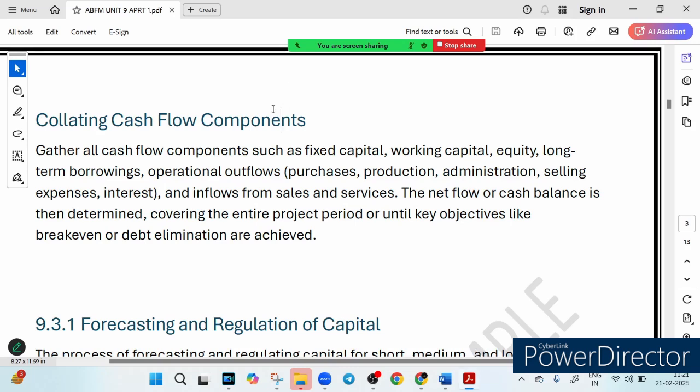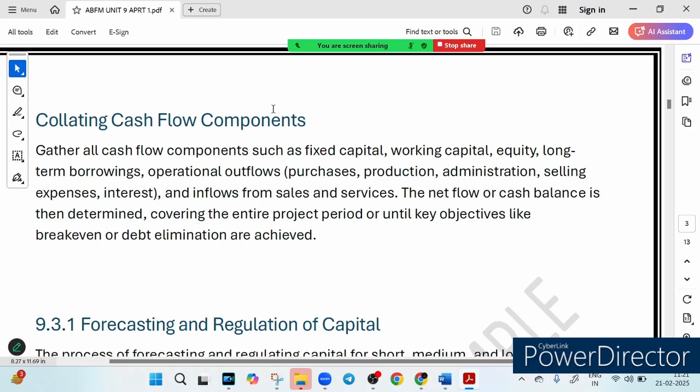So again, imagine you have a business and you have got money coming in from sales. Your product is being sold and you have got your money coming in, but at the same time you are spending on raw materials, salaries, rent, loan repayment. But how do you make sure your cash does not dry up before you even break even? How will you know? This is where cash flow management comes into the picture. So let's break down the essential topic, that is collating cash flow components and forecasting capital, in the simplest way possible.